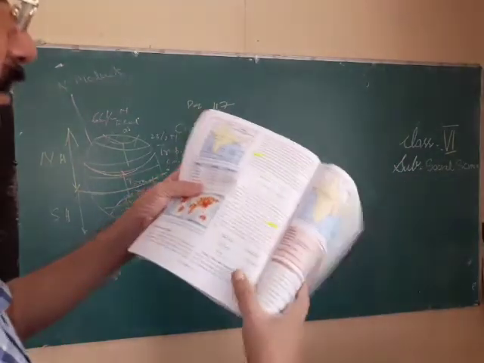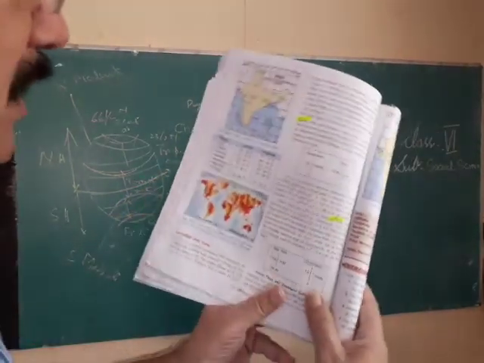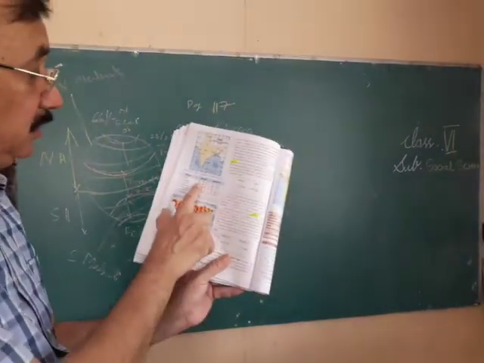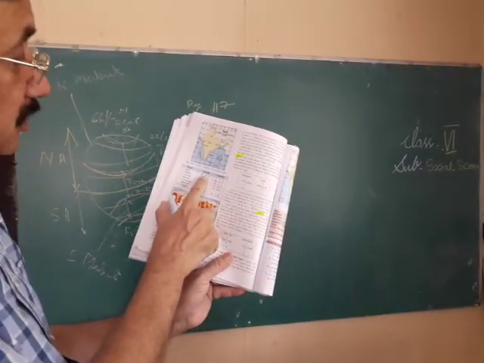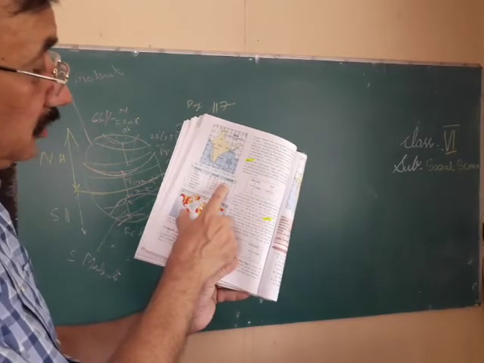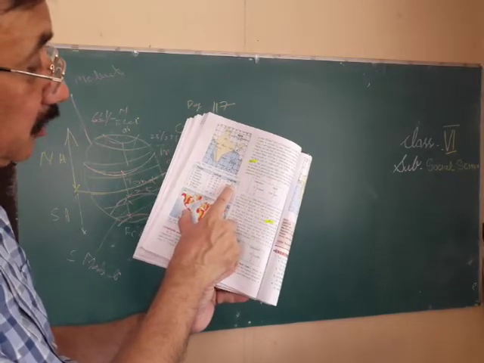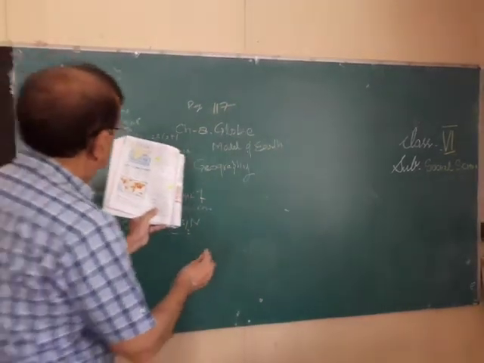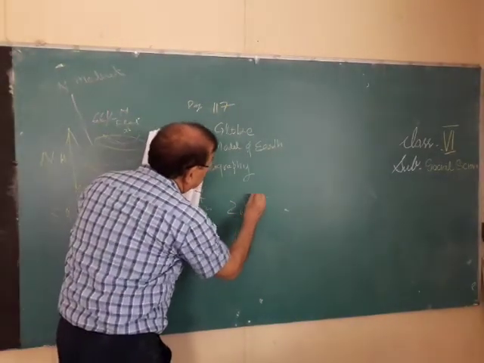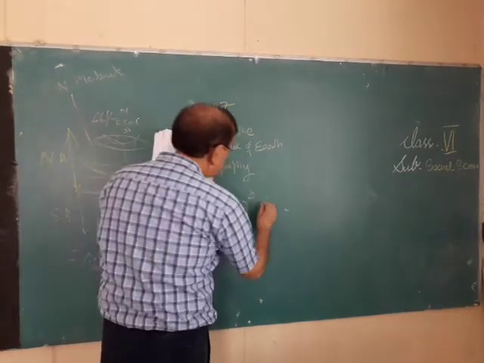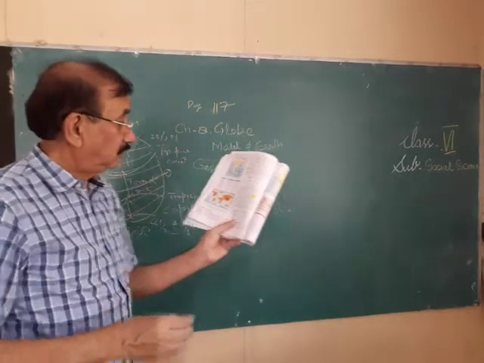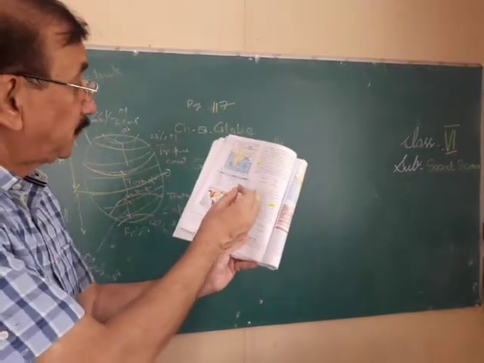Now let us see Delhi. The pilot gets instructions, Delhi, so he will put the coordinates in his autopilot: 28 degree and 38 minute north, and 77 degree 12 minute. This is 28 degree and this is 38 minute.